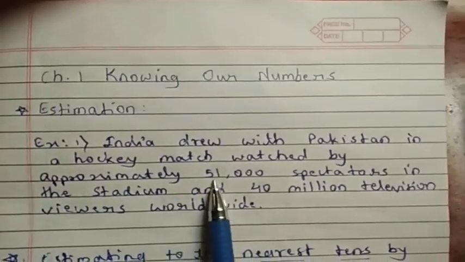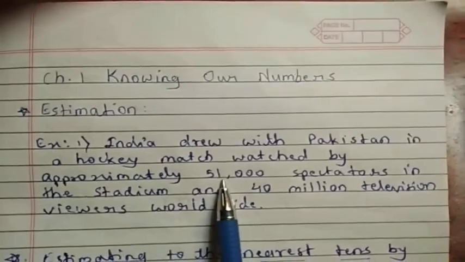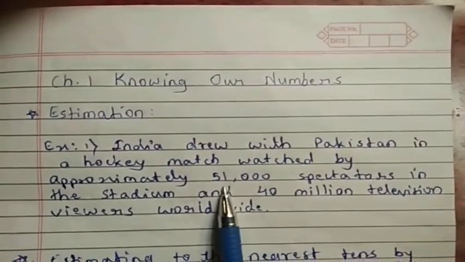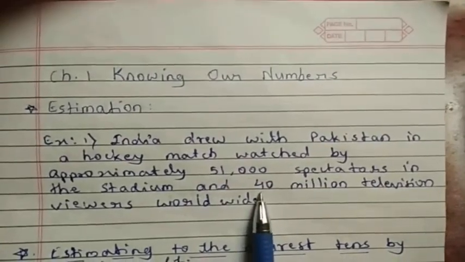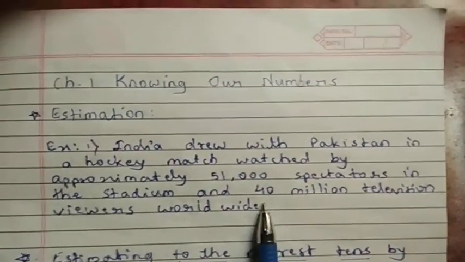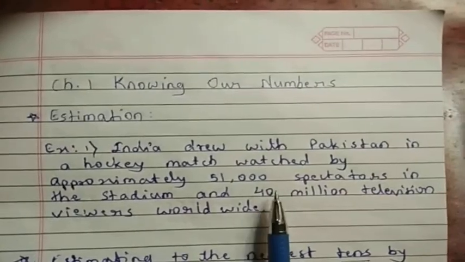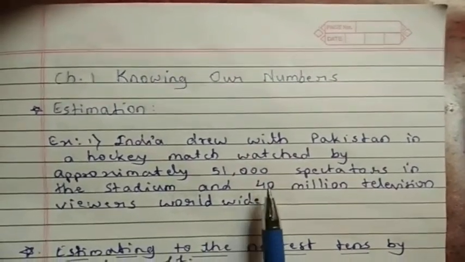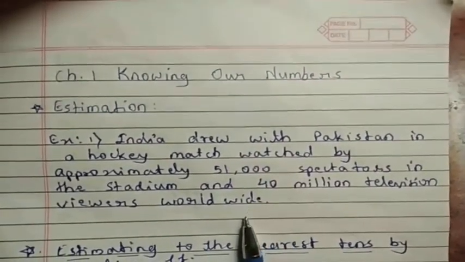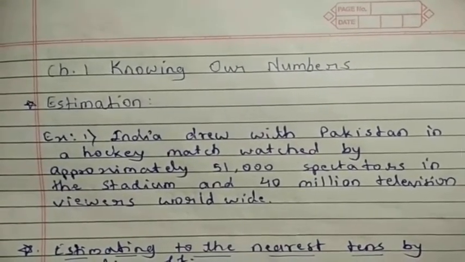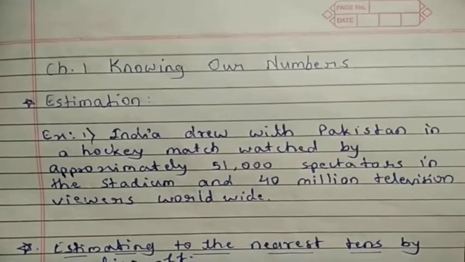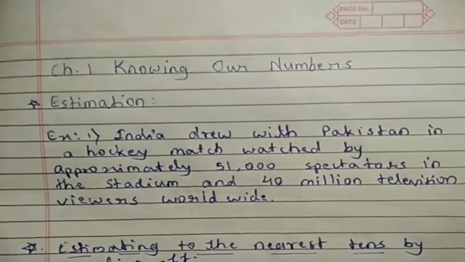Clearly, 51,000 could be 50,800 or 51,300, but not 70,000. Similarly, 40 million implies much more than 39 million, but quite less than 41 million, but certainly not 50 million. The quantities given in the examples are not exact counts, but are estimates to give an idea of the quantity.